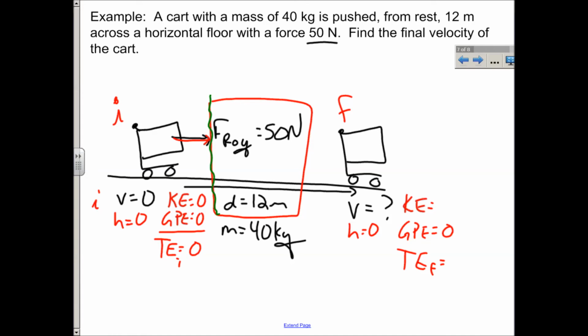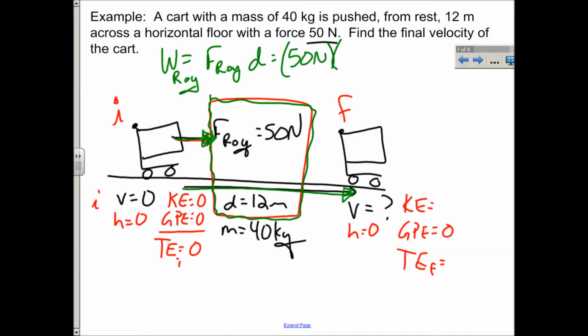We know that because there's a force pushing the box some distance, work is done. So let's find our work. Work is, in this case, the work done by Roy is equal to the force of Roy times the distance he pushed it. So his force is 50 newtons. The distance he pushed it is 12 meters. Multiply that and you get 600 joules. You can do unit analysis on that and verify that it comes out to joules, but it does. Okay? So that's how much work Roy did, 600 joules.